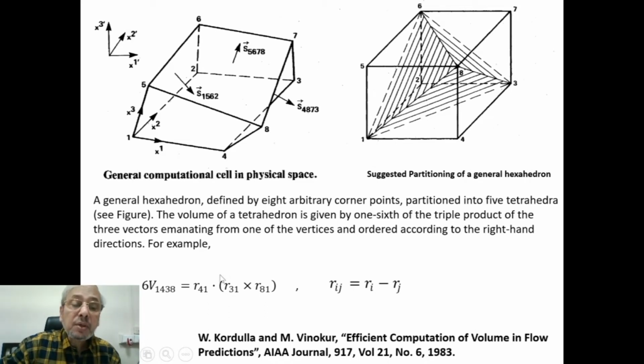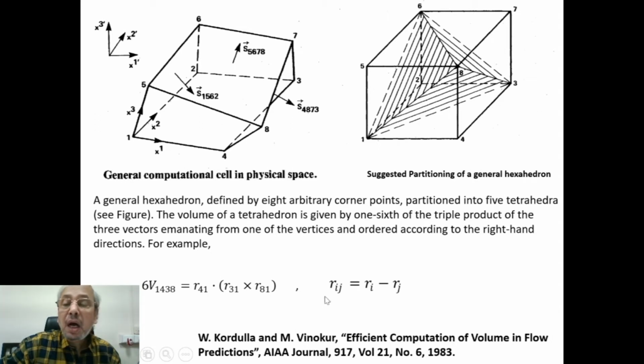So the triple product of R41, R31 and R81 divided by 6 is the volume of the tetrahedron 1, 4, 3, 8. So it is given by 1/6 of the triple product of the three vectors emanating from one of the vertices,